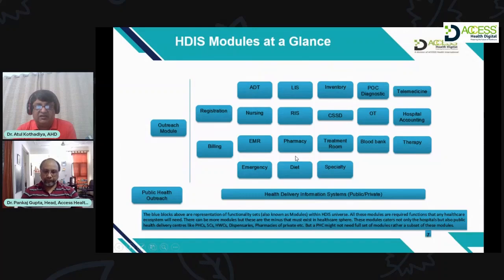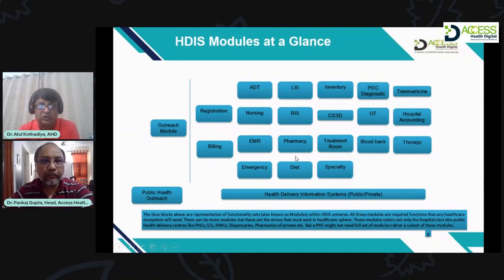Now, inventory, which is again a very important part of the HIMS or any hospital information system, because nowadays every hospital wants their inventory under control, right? So right from your supplier management, receiving the goods, or the medications in the warehouse. So inventory will have the functions right from your warehouse till your last point of dispensing facility, for example, ward or pharmacy. All these come into inventory. I think Dr. Pankaj, I would like your expert comments on inventory, because it's a huge topic, right?